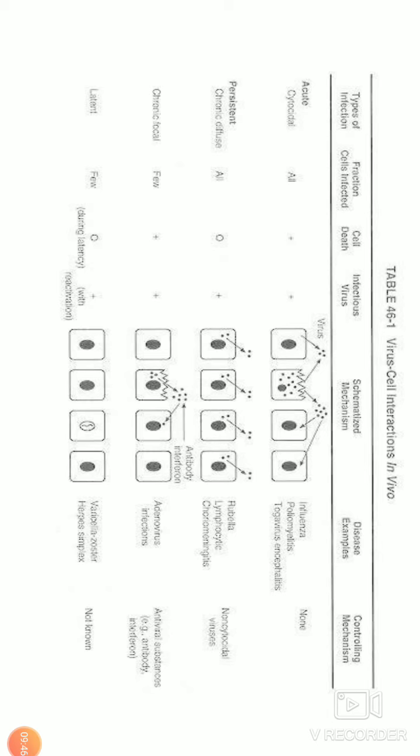Coming to latent. Latent infection is a type in which the viral genome is integrated into the nucleus, or it is there, replicated and segregated to the daughter cells either within the chromosome or extrachromosomally. Examples of latent viral infection are varicella zoster, herpes simplex, Epstein-Barr virus, etc. So these are the types of viral cell interactions.